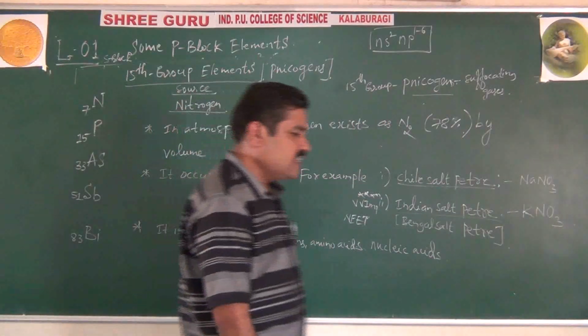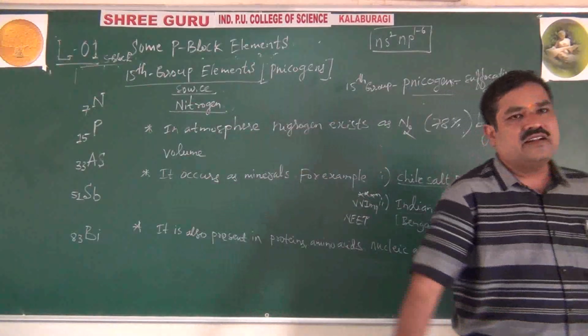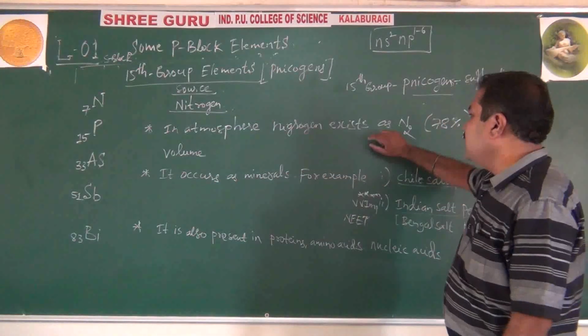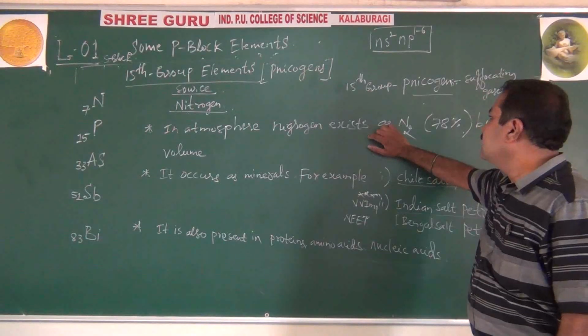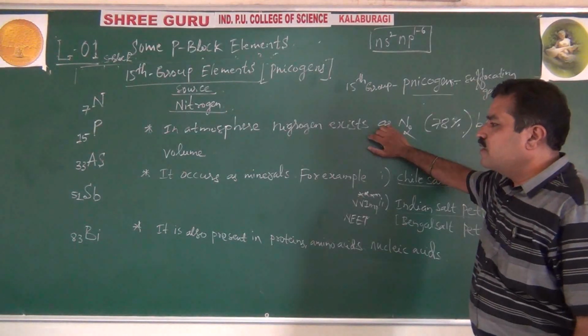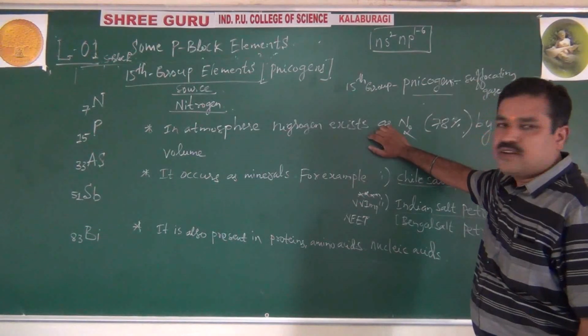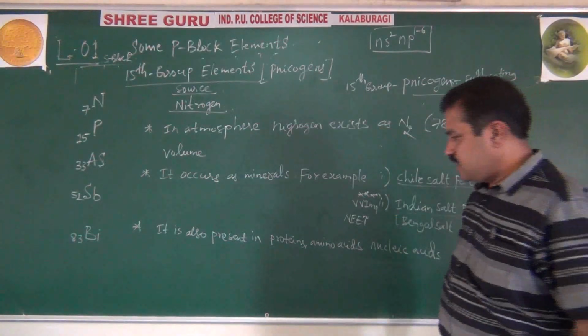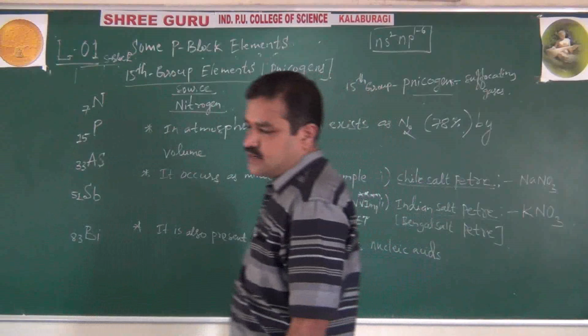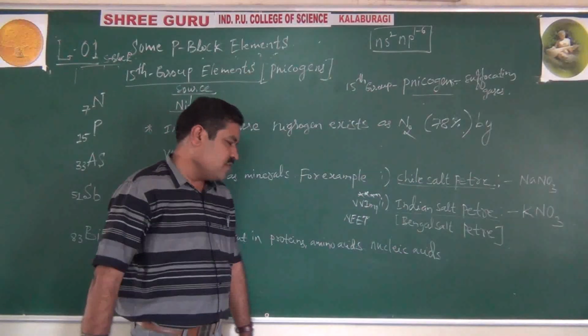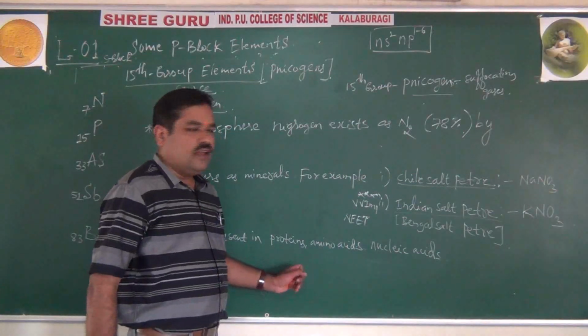So this is the existence of nitrogen: mainly as a diatomic gas, 78% by volume, in minerals, especially Chile saltpeter and Indian saltpeter, and also in proteins and amino acids in our day-to-day life, which are very important, and nucleic acids.